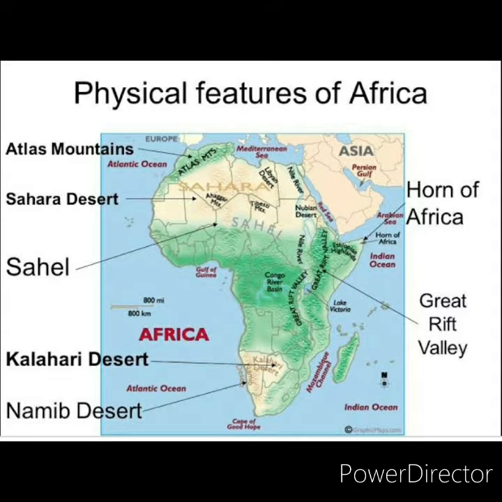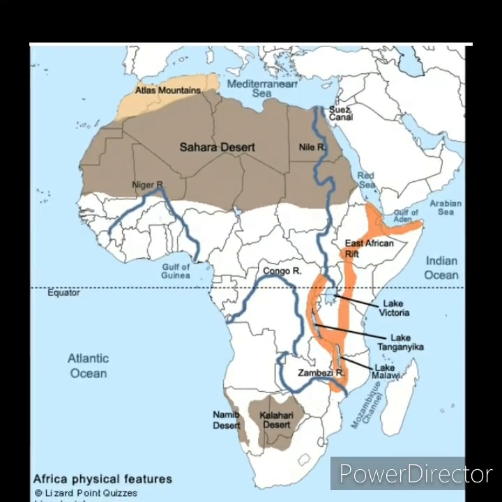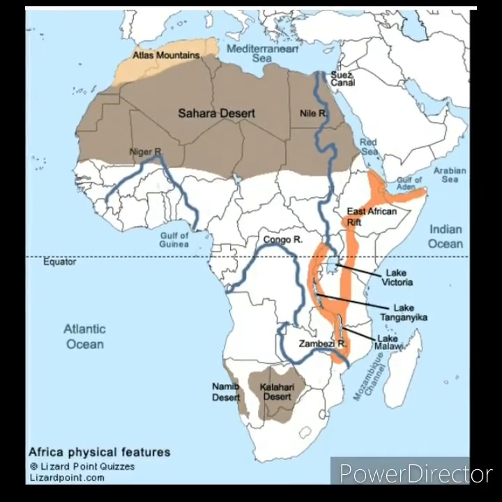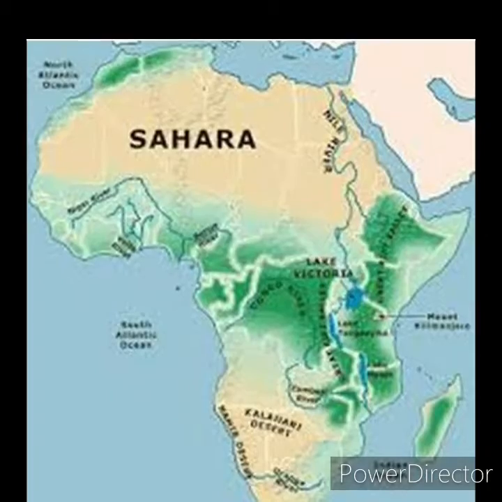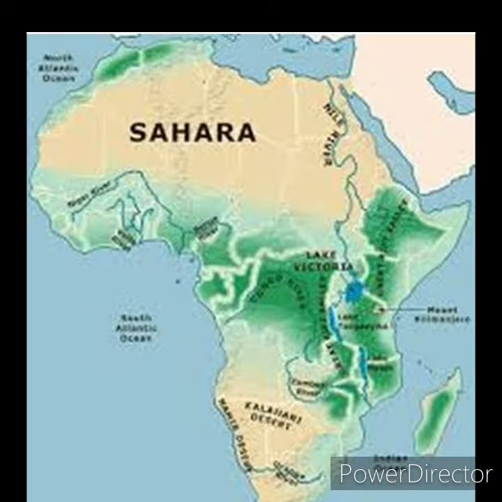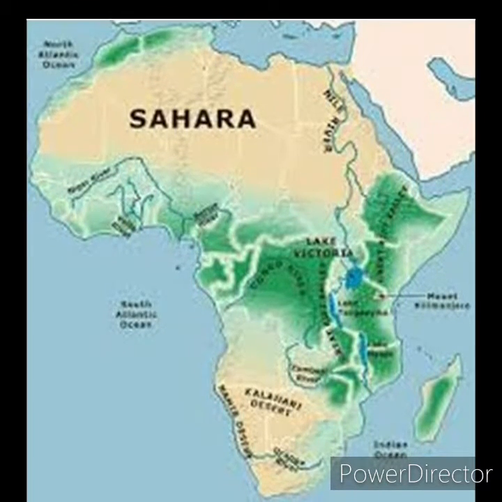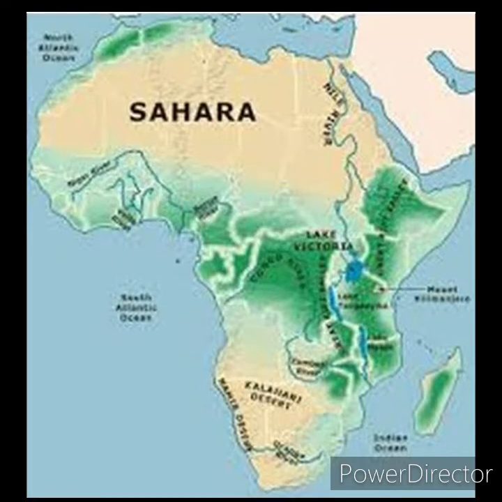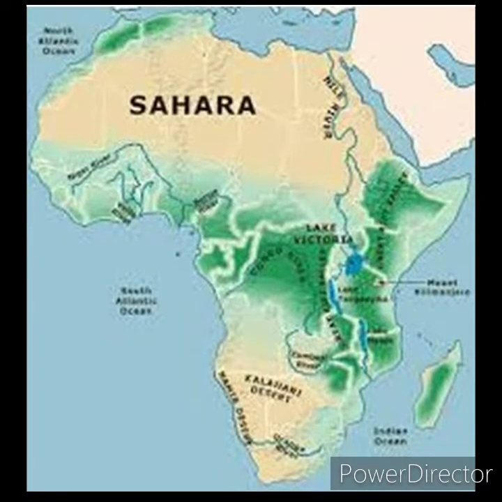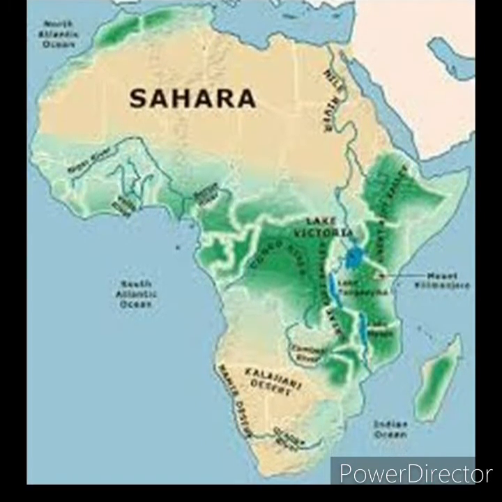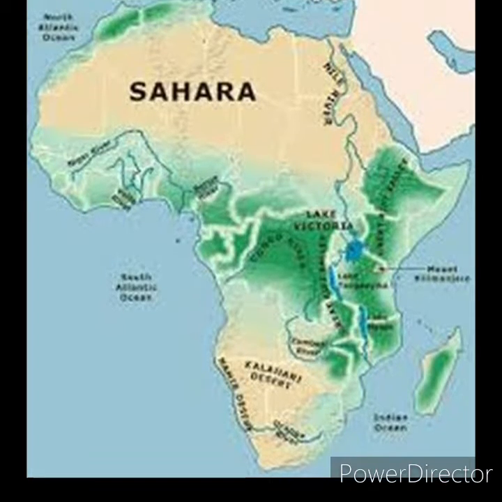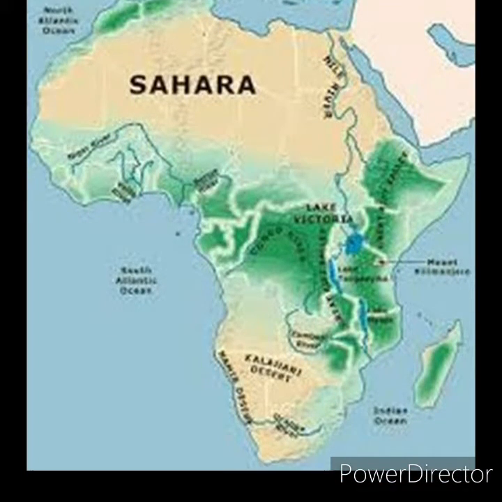First you are going to learn about Sahara. It is the world famous desert located in the northern part of Africa, and also it is the largest hot desert in the world. It is bordered by the Atlantic Ocean in the west, Red Sea in the east, the Mediterranean Sea in the north and Sahel in the south. This desert alone covers the areas of 11 countries.